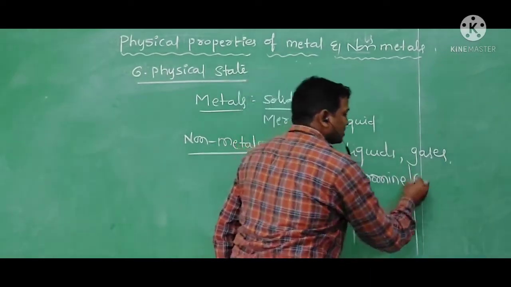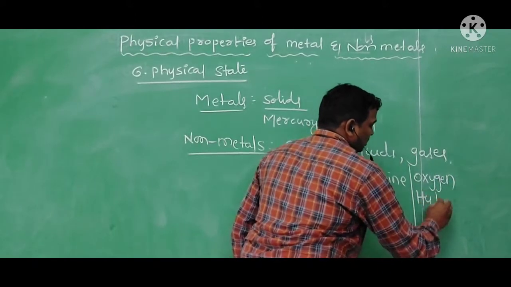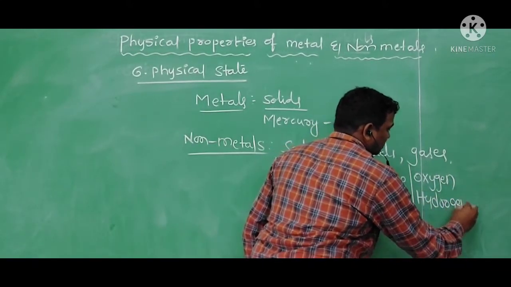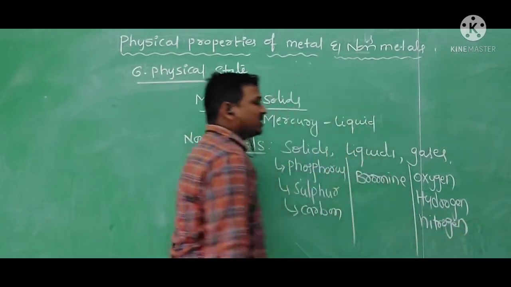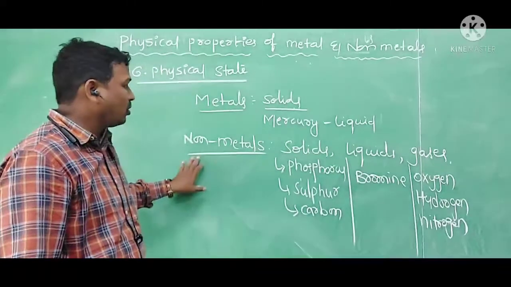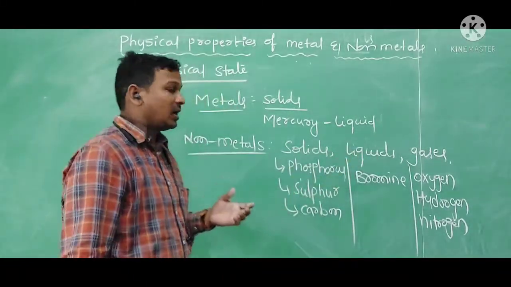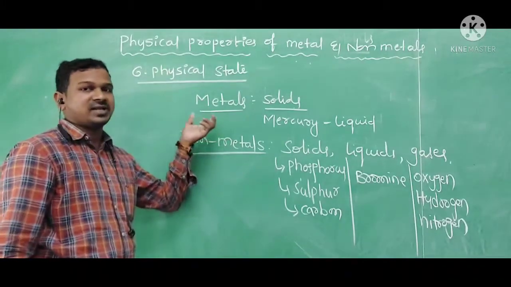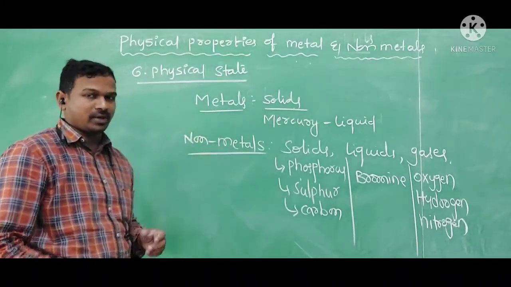Coming to the gases, oxygen, hydrogen, nitrogen. So like this, we can find many non-metals in the form of three states. Based upon this physical state of the materials, we can classify them into metals and non-metals.